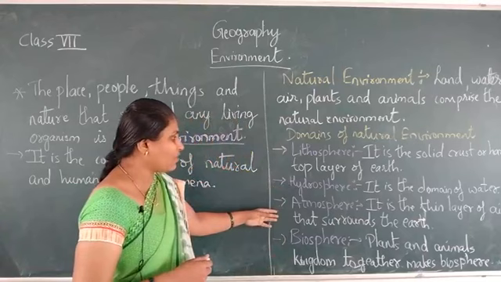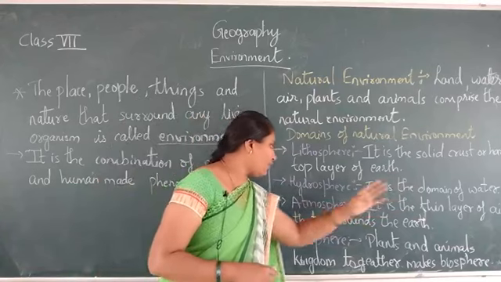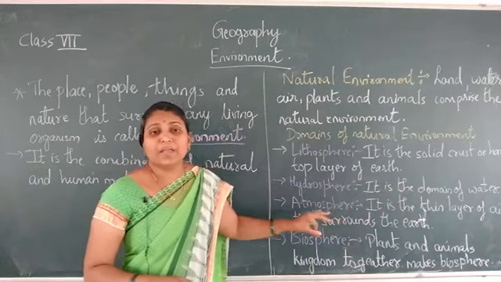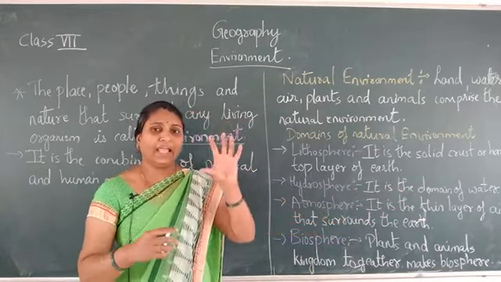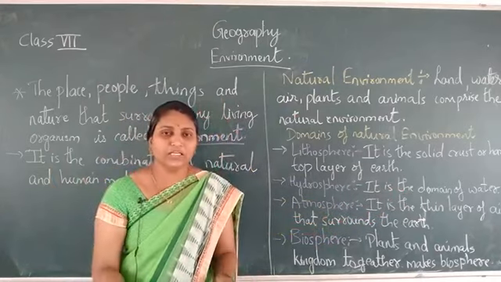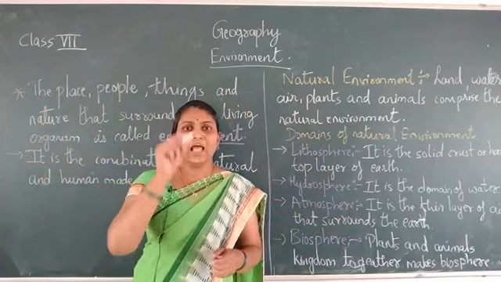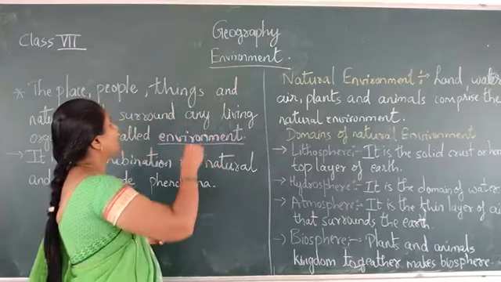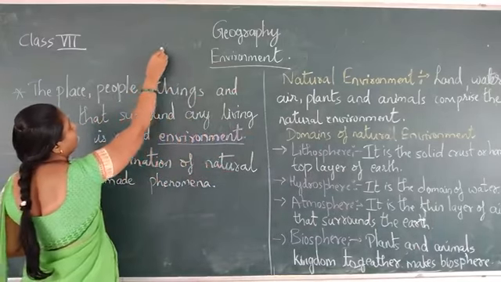Next is the atmosphere. It is the thin layer of air that surrounds the earth. The earth is there and around it we have the atmosphere as a cover.